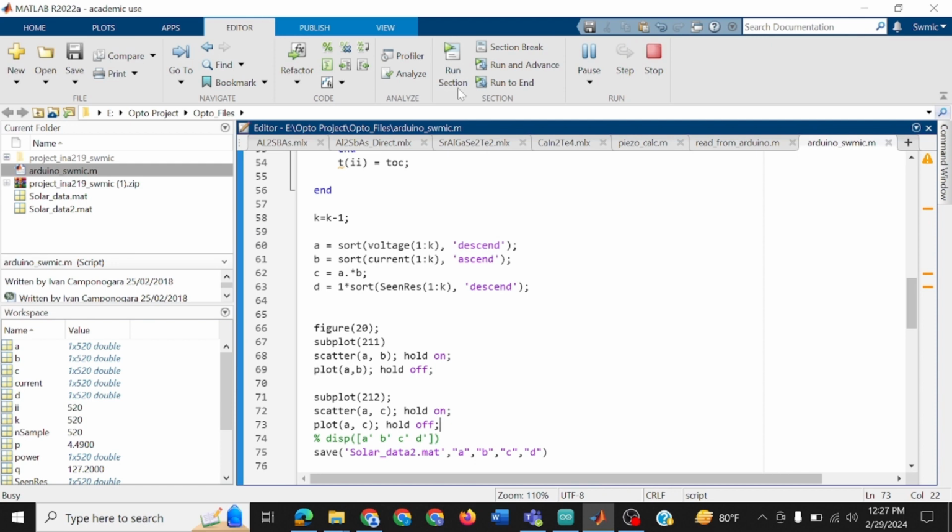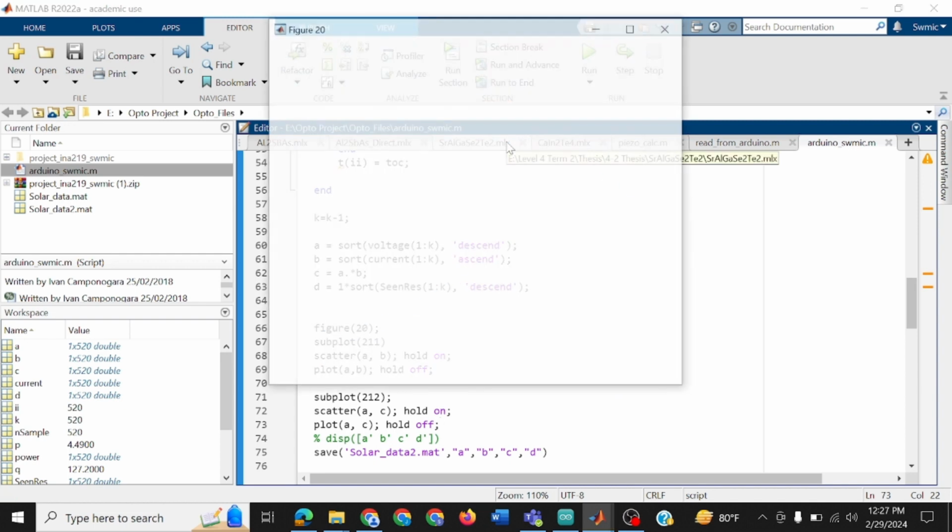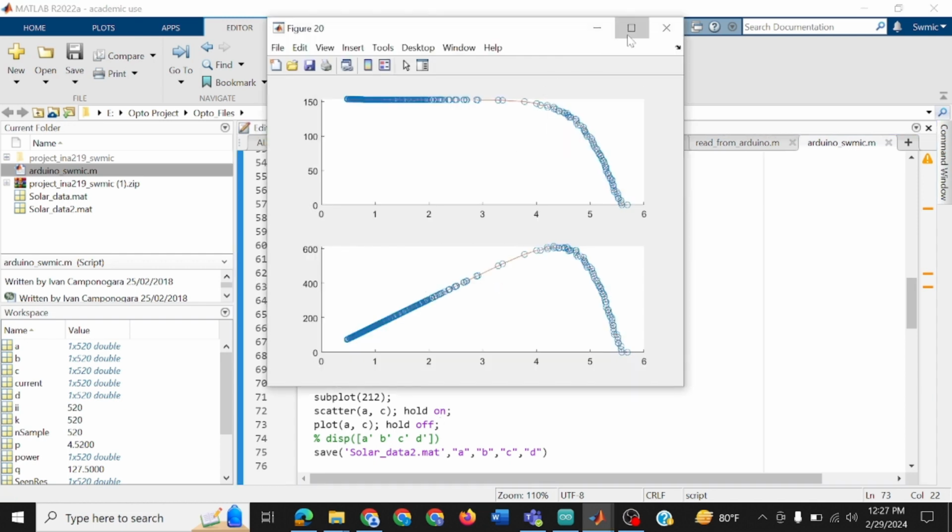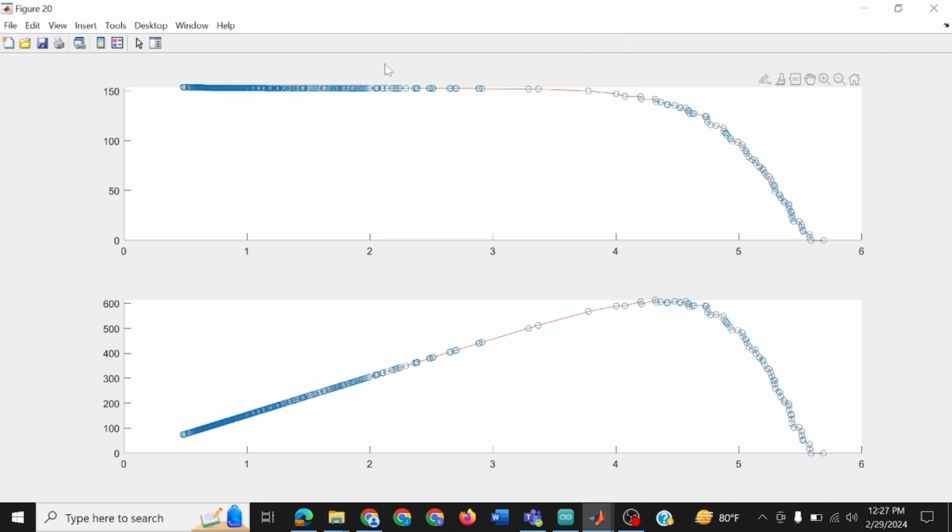If we run the section, we find that it is currently processing. It depicts the typical IV characteristics. First we find the IV characteristics and later the PV characteristics. Via further analysis, we find that we get a maximum point, our MPP, at 4.4795 volt and 47429 with a power of 607.